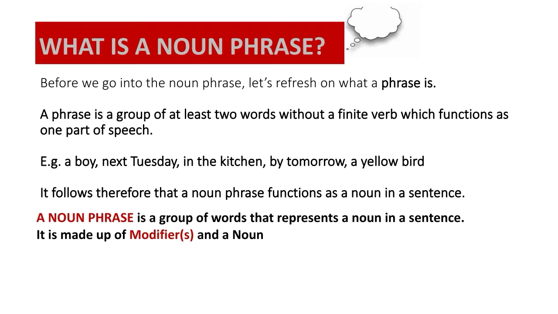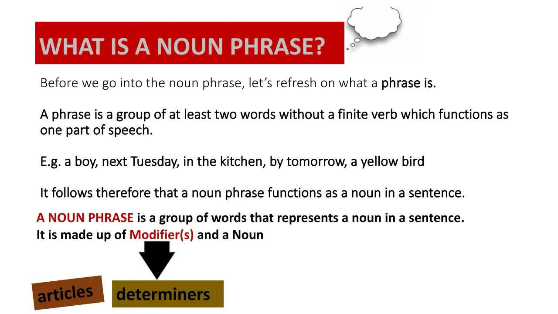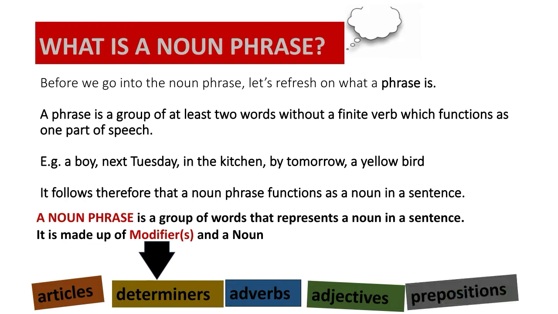Now let's move on to what a noun phrase is. A noun phrase is a group of words that represent a noun in a sentence. It is made up of modifiers and a noun. Now let's look at the examples of some modifiers: articles, determiners, adverbs, adjectives, prepositions. Let's go back to the examples of the phrases that we have.